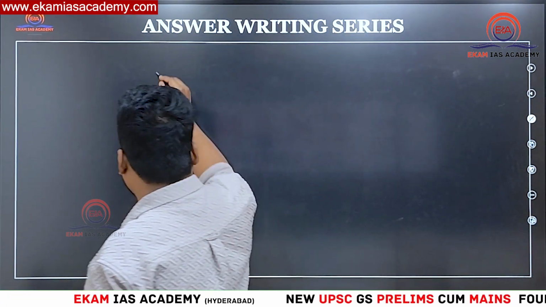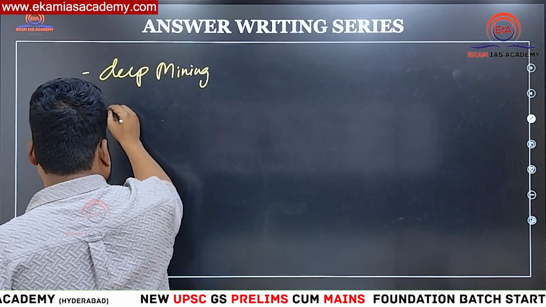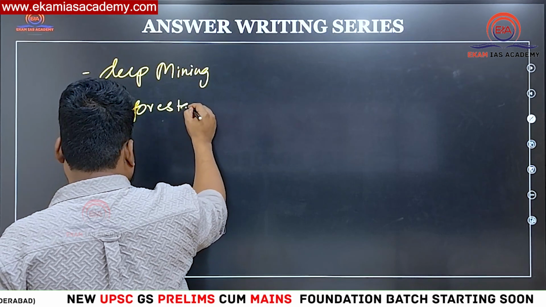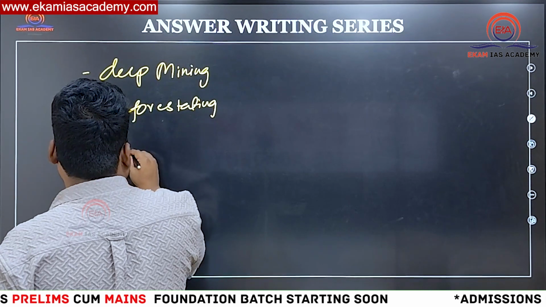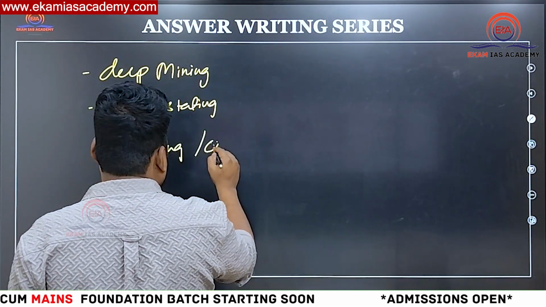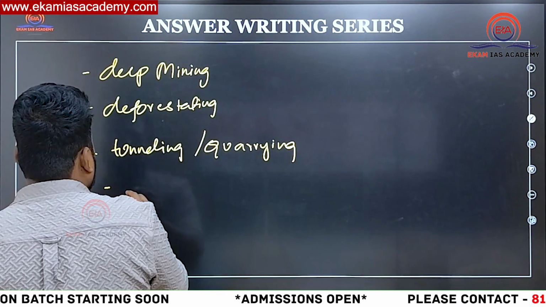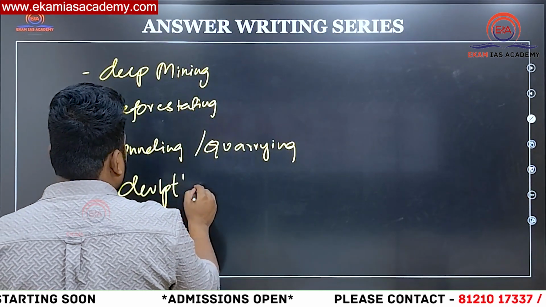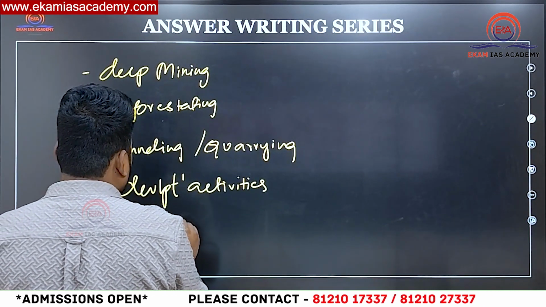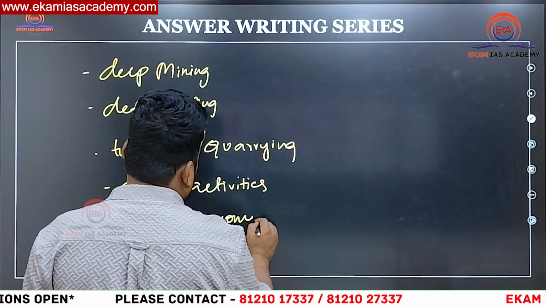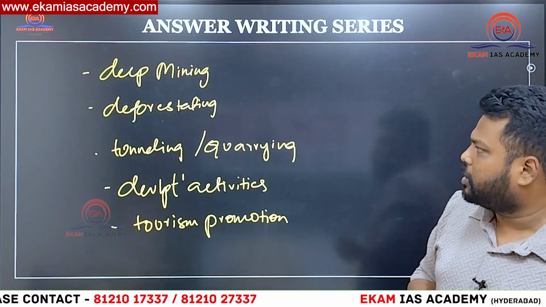And some man-made activities which include mining, deep mining, deforestation, tunneling, quarrying in that particular region of Himalayas, developmental activities, tourism promotion. So these reasons which make up the man-made reasons are also contributing towards this particular land subsidence.